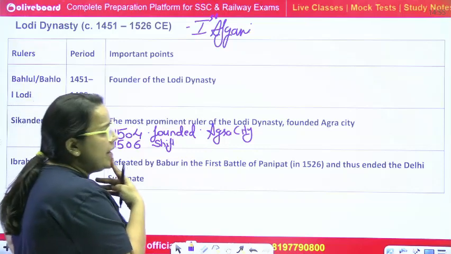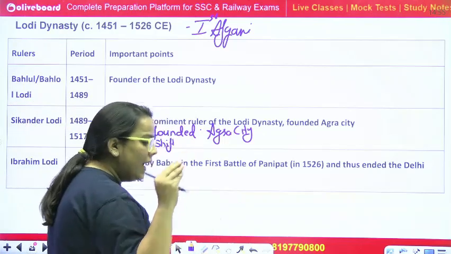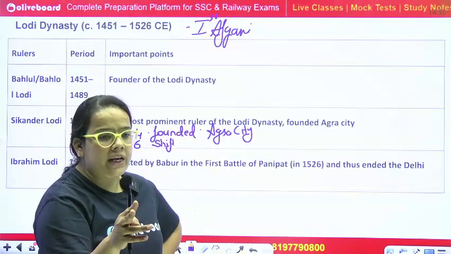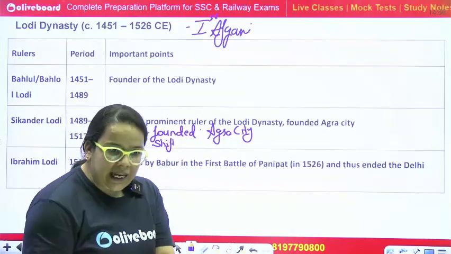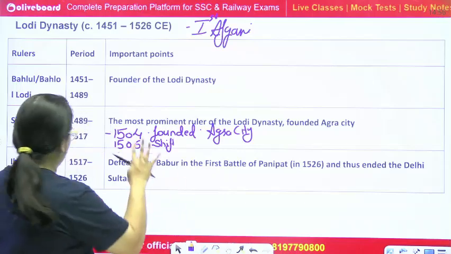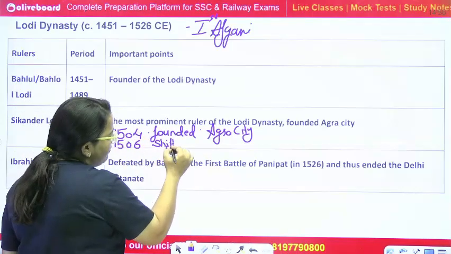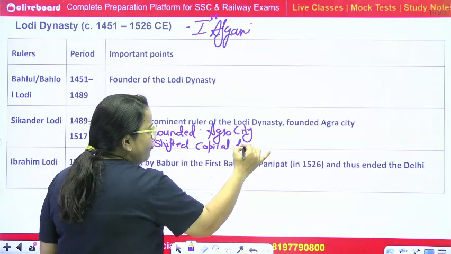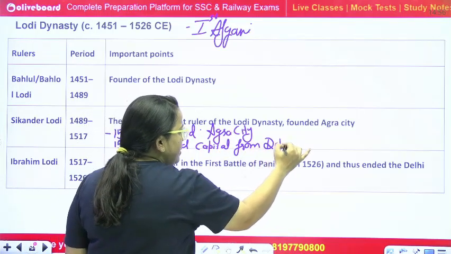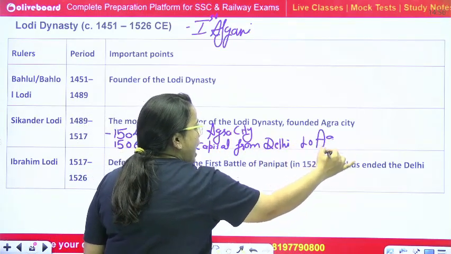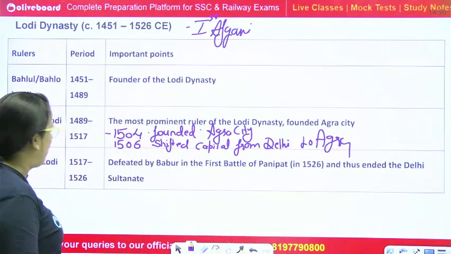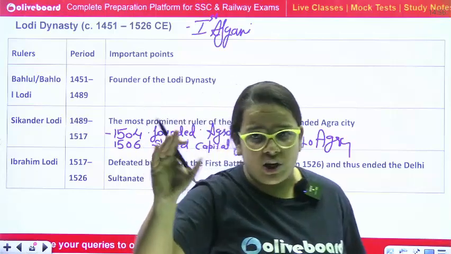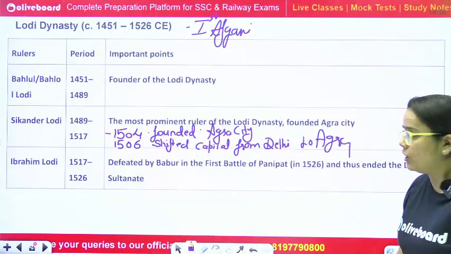Remember, Qutbuddin Aibak's capital was Lahore. When Iltutmish became ruler, he shifted his capital from Lahore to Delhi, and then after, the capital never shifted till Sikandar Lodi. So he shifted his capital from Delhi to Agra. This was a major part. He also introduced a measurement unit, the Gaz-e-Sikandari. It was launched by Sikandar Lodi.